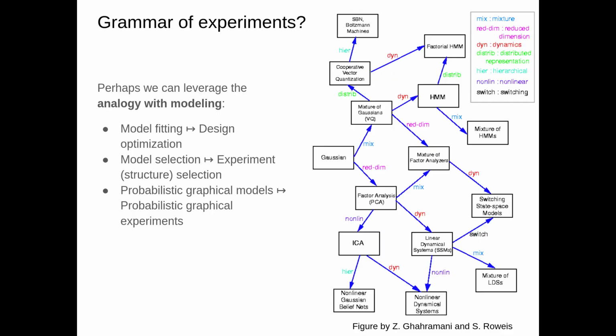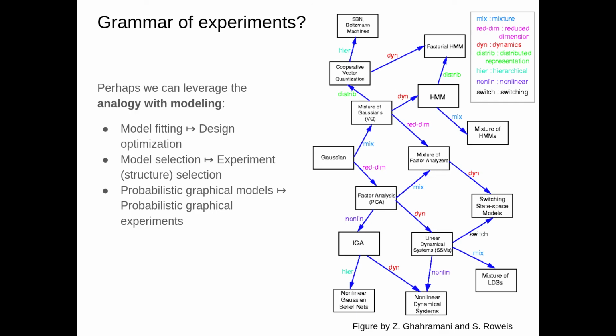At the end, I would like to sketch out some possible futures for OED, both in associative learning and in psychology more generally. One current problem when trying to employ optimal experimental design is that we don't yet use a very general formalism to describe experiments. This stands in contrast with modeling, where we can use, for example, probabilistic graphical models as a very general language to derive different classes of models.